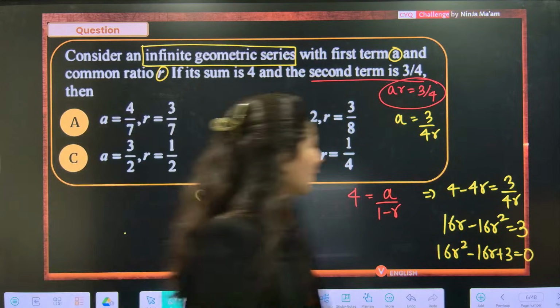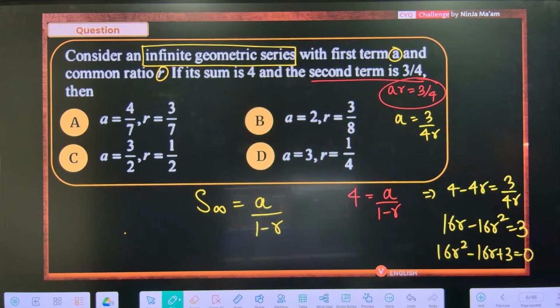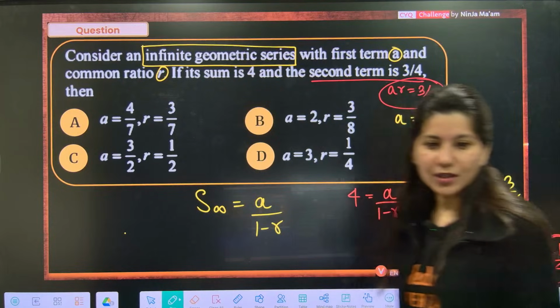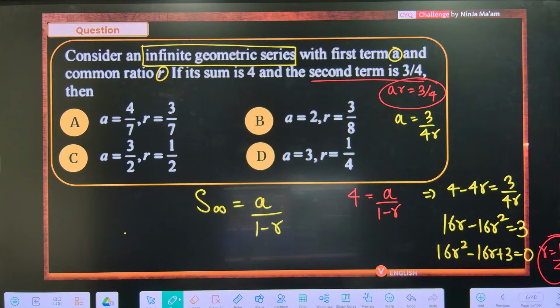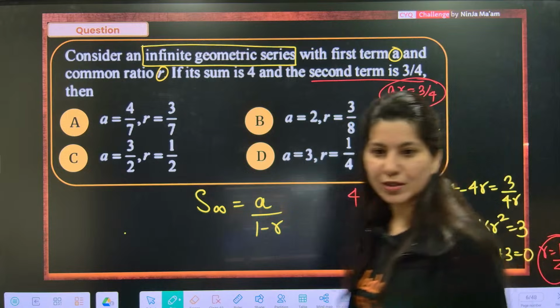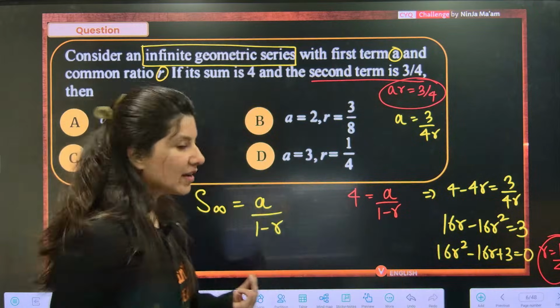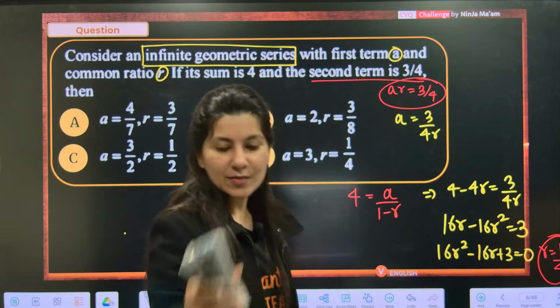Now you have to split the terms and tell me what the answer is. From here, the value of R which you have to select is 1 by 4. Everybody getting R is equal to 1 by 4? You are going to get two values of R, and one I am going to select. Let me just show that part.